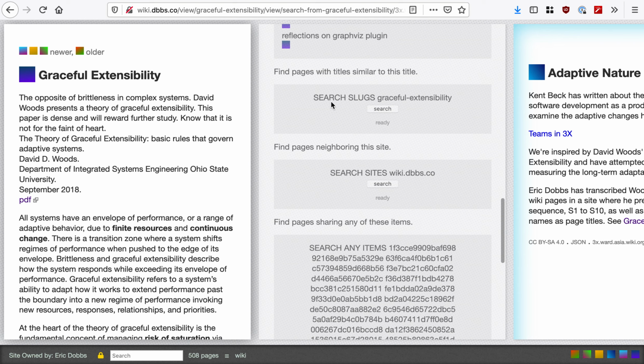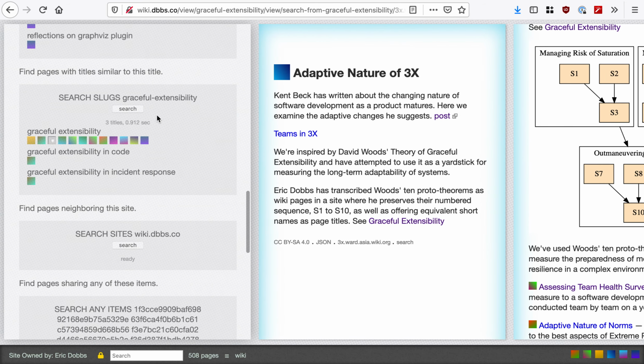Quickly show the next one in these plugins. This finds other titles that are in the Federation that are similar to Graceful Extensibility. So in this case, there's two other pages out there. One's Graceful Extensibility in Code, and another one, Graceful Extensibility in Incident Response.